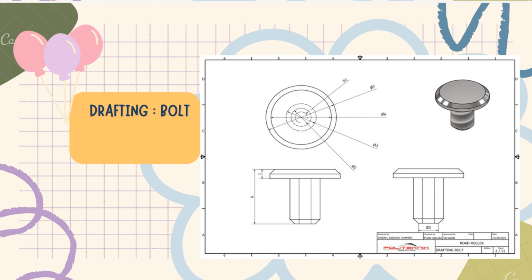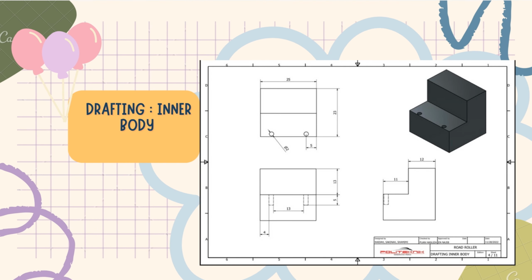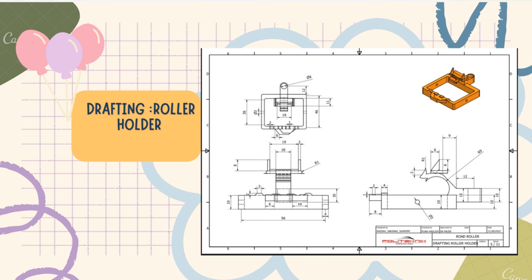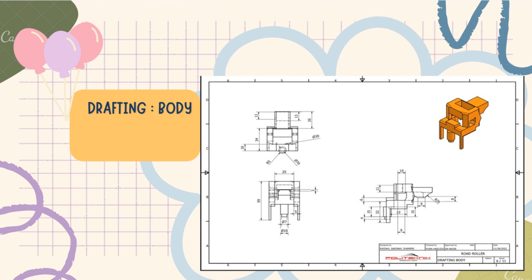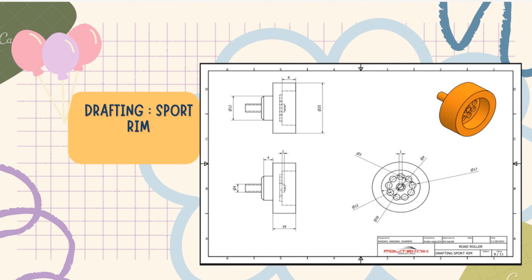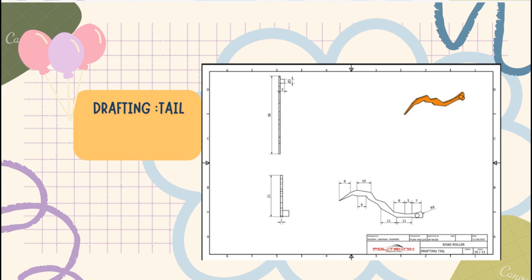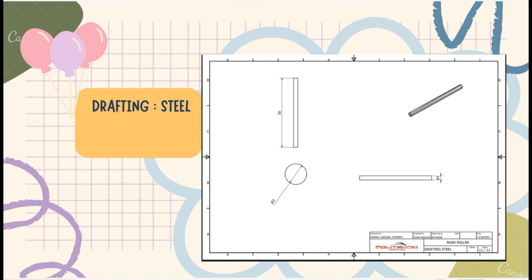So now, this is our drafting for board. This is drafting for base. Drafting for inner body. Drafting for roller holder. Beside that, we have drafting for body. Next is drafting for roller, drafting for spot rim, drafting for tire. Our project has a tail, so this is drafting for tail.